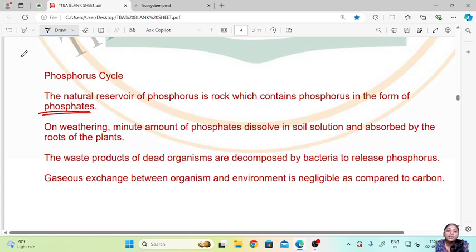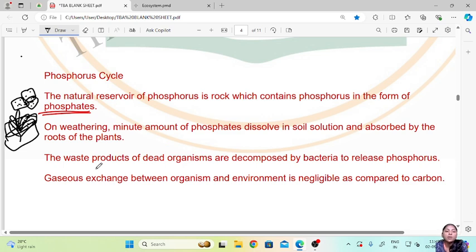Then on weathering of these rocks, minute amounts of phosphates dissolve in the soil solution and are absorbed by the roots of the plants. So from rocks, after these rocks have weathered, these phosphate particles will mix with the soil and then they will be taken up by the plants.